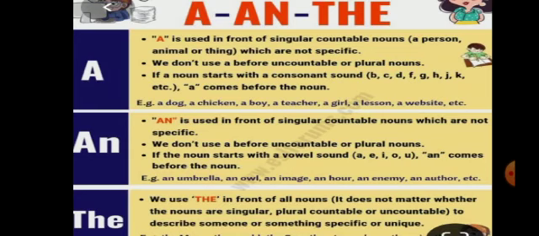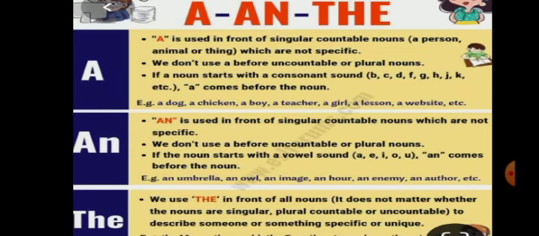For example, a dog, a chicken, a boy, a teacher, a girl, a lesson, a website. All these words start with a consonant, so we use A before a noun that starts with a consonant.